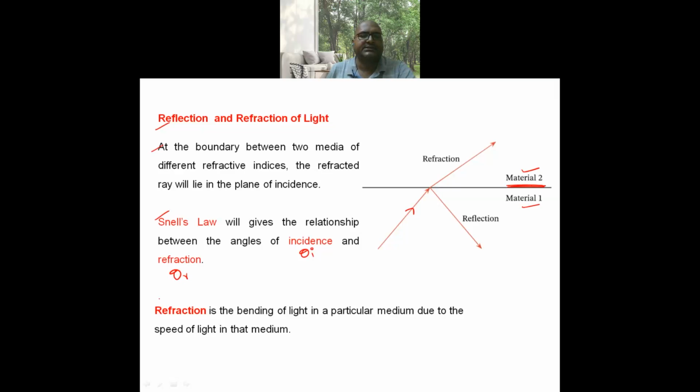Now here refraction is the bending of light in a particular medium due to the speed of light in that medium. When a light enters from rarer to denser, denser to rarer, you can observe how the light bends in the other medium in the next slide.